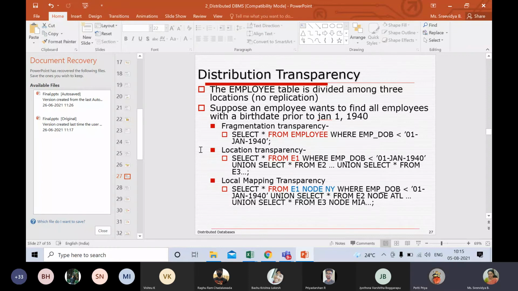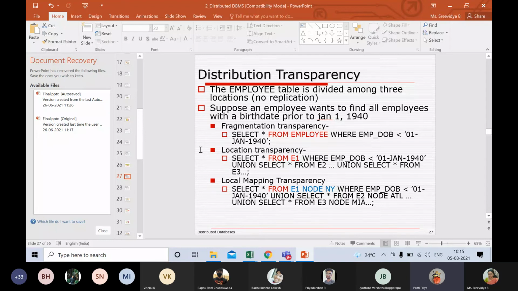Yes, ma'am. We will be just retrieving a table and then processing it in the transaction processing terminal site. Correct. Yes, ma'am. Processing site. And also, ma'am, you were mentioning the transparency features, no, ma'am.